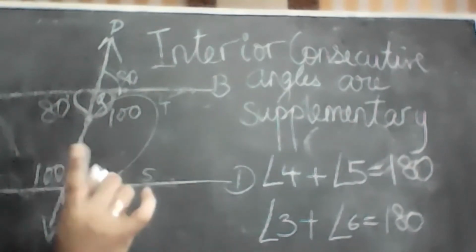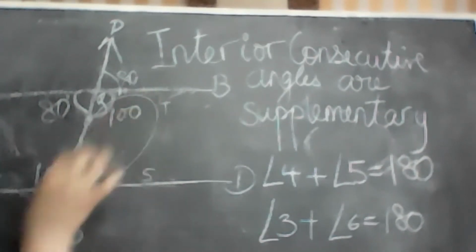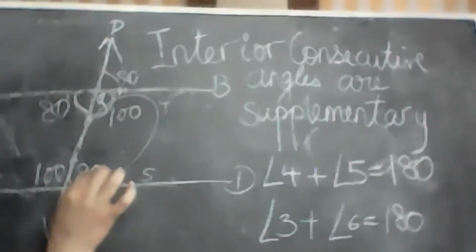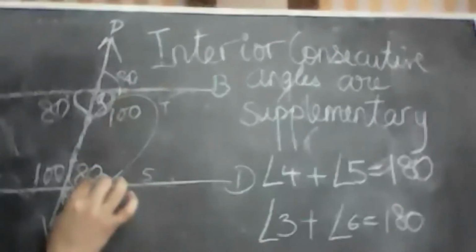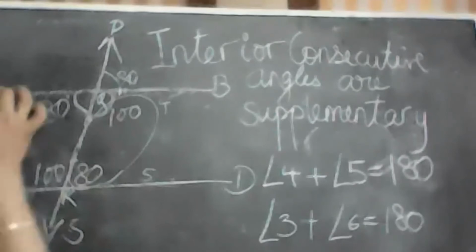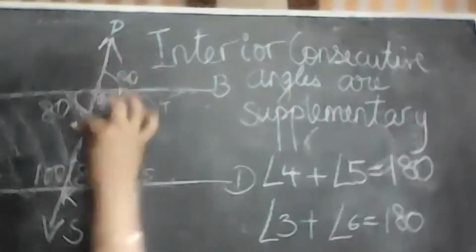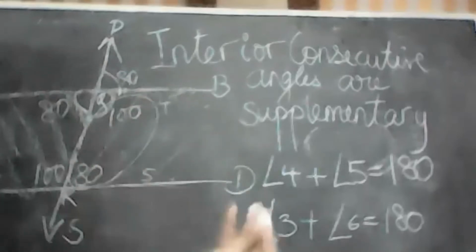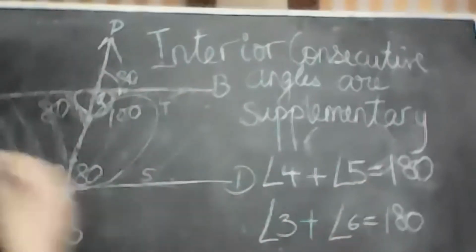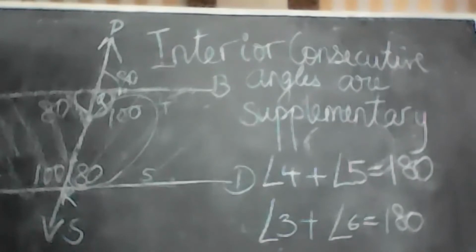Now see. Interior alternate angles are equal? Yes. Corresponding angles are equal? Yes. So consecutive interior angles also became 180? Yes. Very good logic.